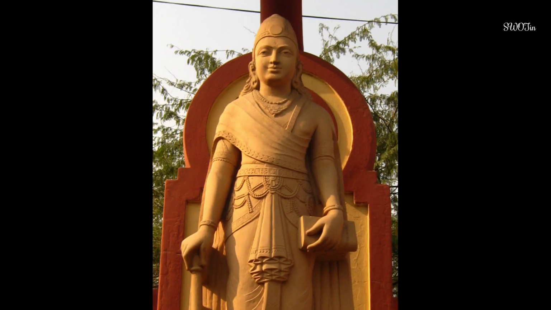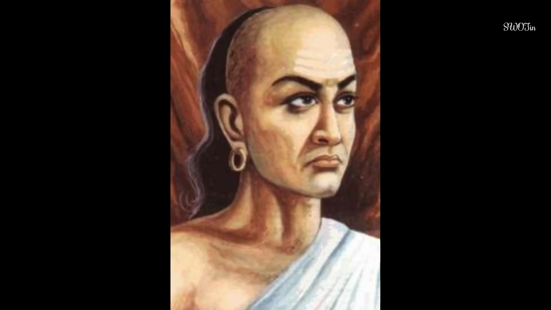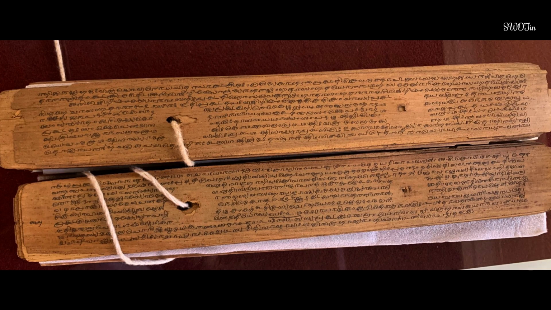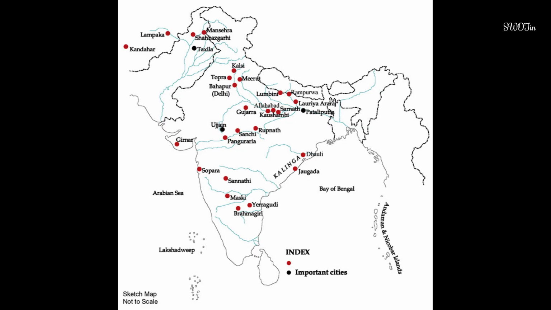The empire that Ashoka ruled was founded by his grandfather, Chandragupta Maurya, more than 2300 years ago. Chandragupta was supported by a wise man named Chanakya or Kautilya. Many of Chanakya's ideas were written down in a book called the Arthashastra. There were several cities in the empire, marked with black dots on the map. These included the capital Pataliputra, Taxila, and Ujjain.